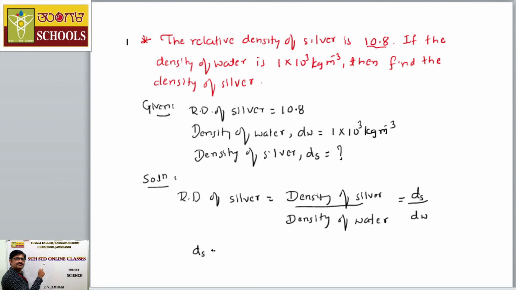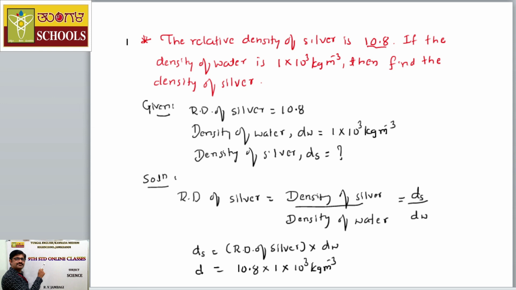ds, the density of silver, is equal to the relative density of silver into dW, the density of water. The relative density is already mentioned as 10.8, and the density of water is 1 into 10 to the power 3 kg per meter cube.